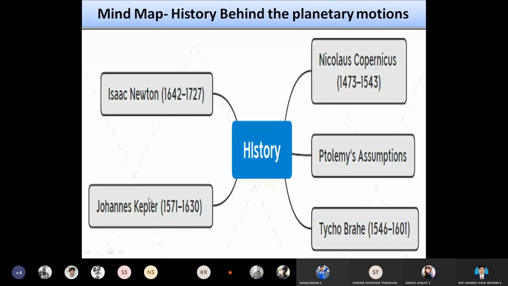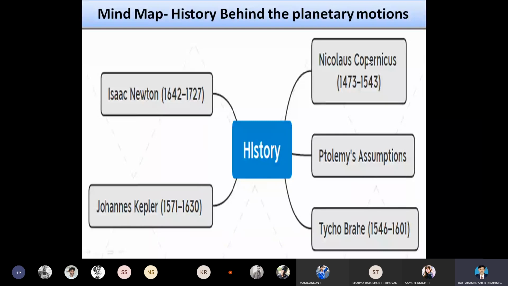And finally, from Kepler, we are going to consider Newton's law of gravitation. As I already informed, from Newton's law of gravitation, we make the corrections for Kepler's third law. So it starts from Nicolaus, and by the cycle, it reaches Newton.